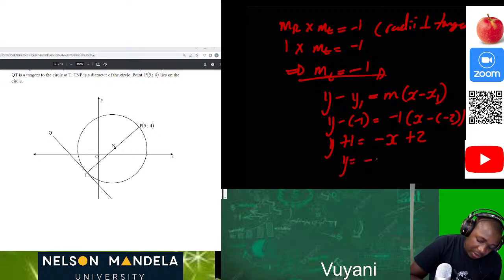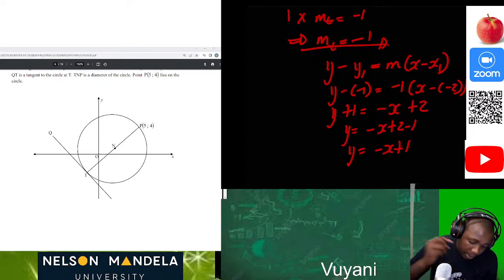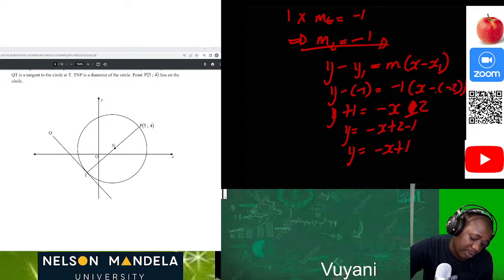Then y is equal to negative x plus 2 minus 1. Then y will be negative x plus 1. I hope I didn't make any mistake. Okay, this will be positive 2. Then negative, oh sorry, so this will be negative, because negative times positive is negative. So the final answer here will be y equal to negative x minus 3.